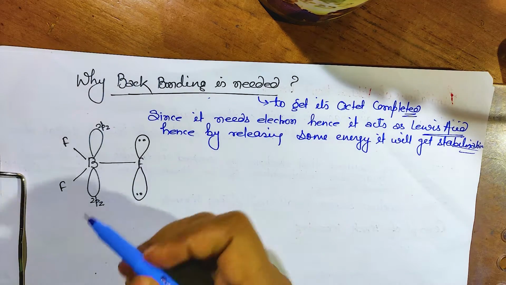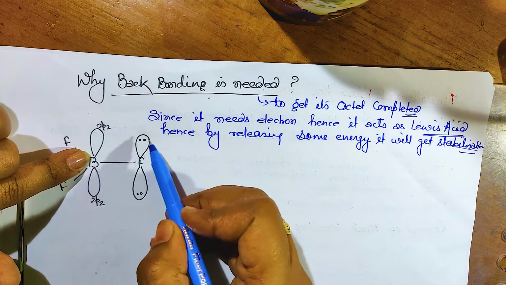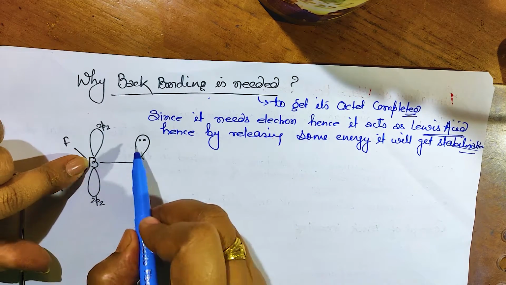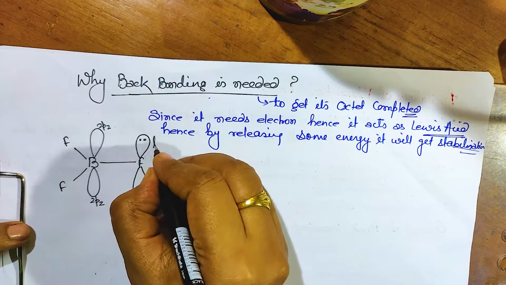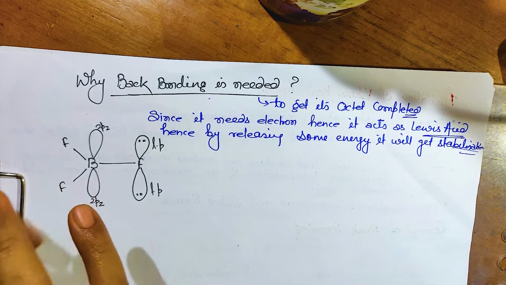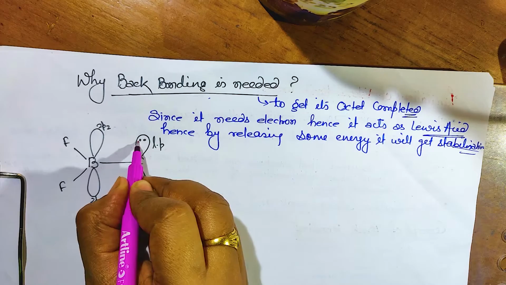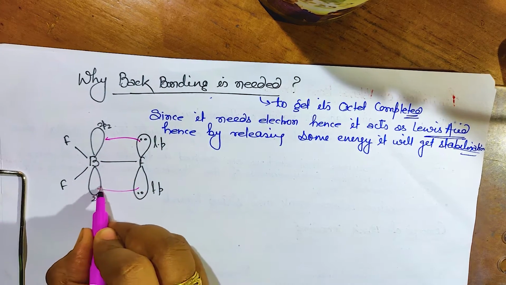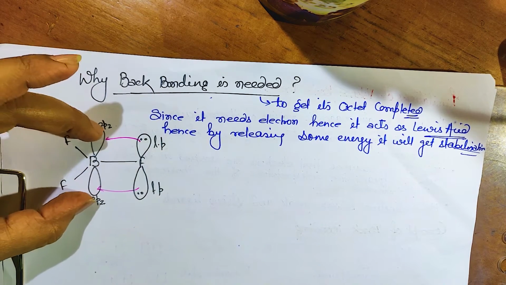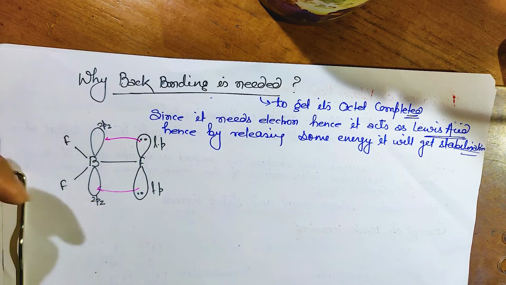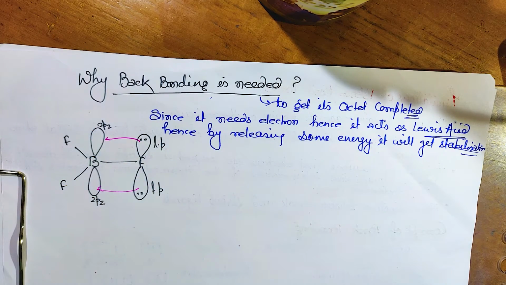Okay, so we can say that this is electron deficient, it doesn't have electrons over here, and here the electron density is high. This is the positive part, and there the electron density is high, that means it is the negative part, and it is due to this lone pair, the fluorine's lone pair. So what will happen here, the fluorine lone pair will have the tendency to fill this. Got it? The positive part, because of the deficiency of electrons over here, will act as a positive part.